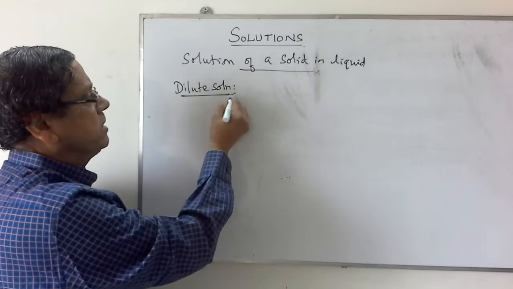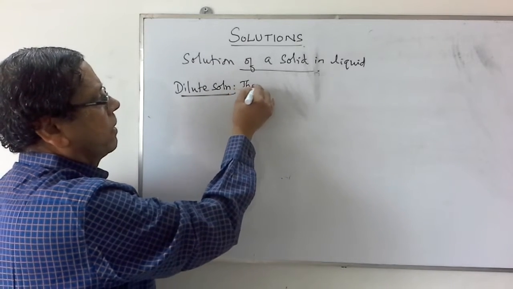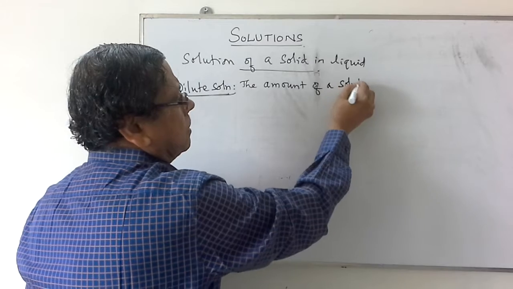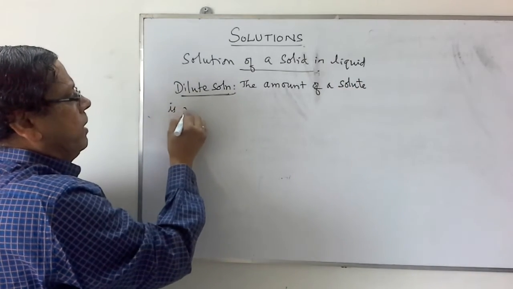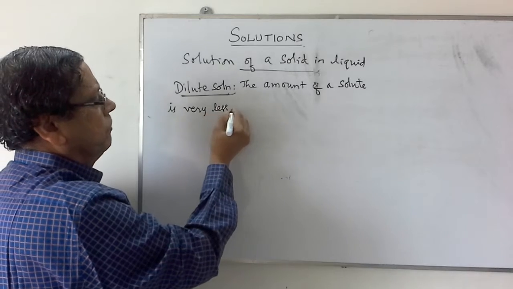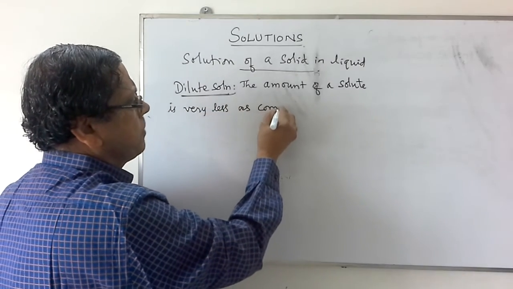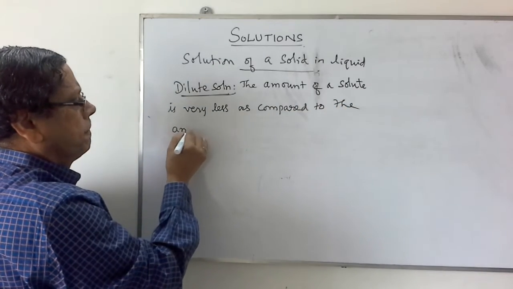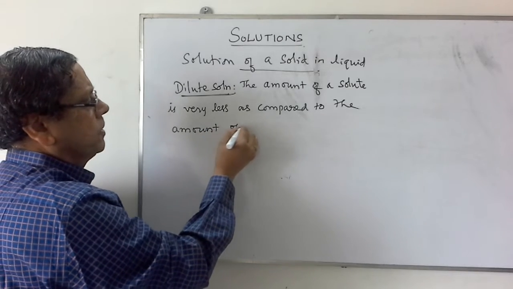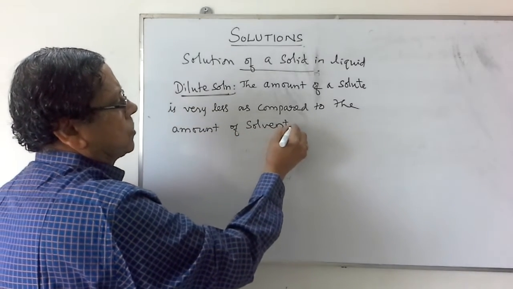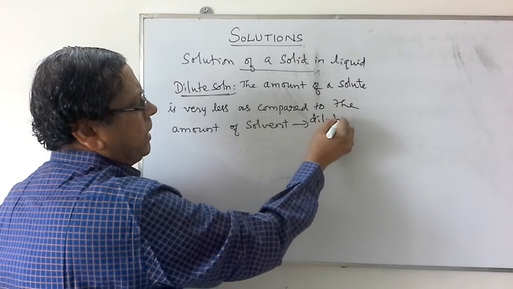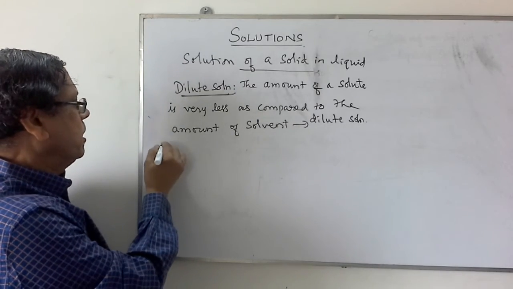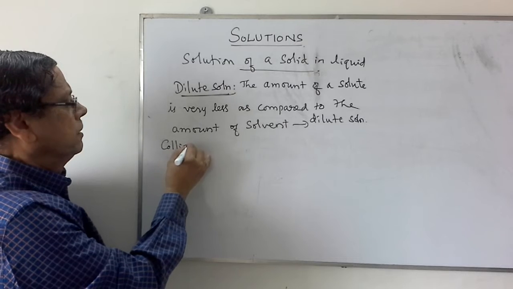So such a solution is called a dilute solution. For these dilute solutions, we have some special properties called colligative properties.